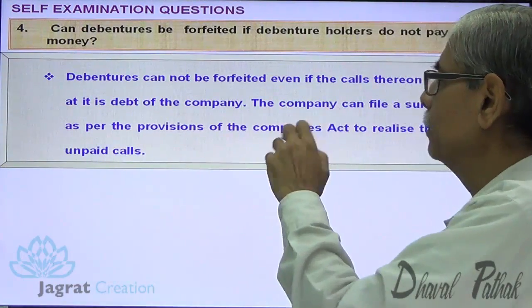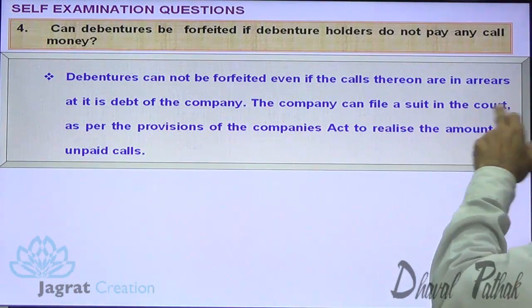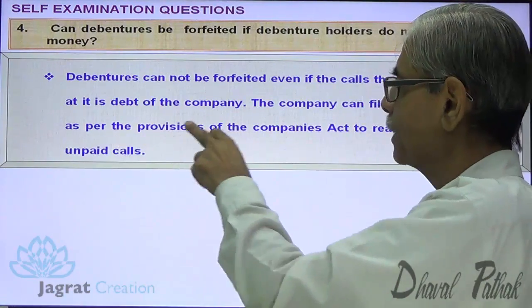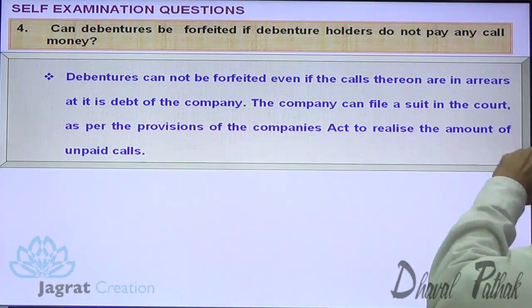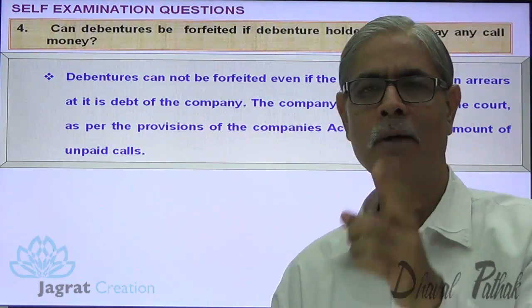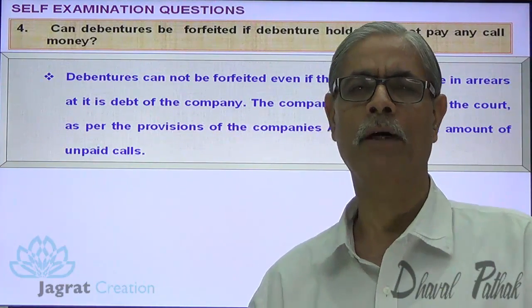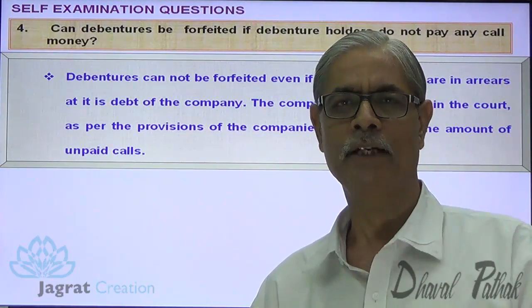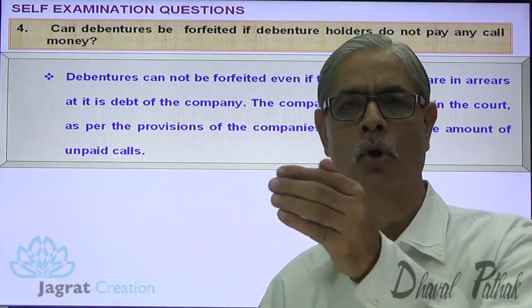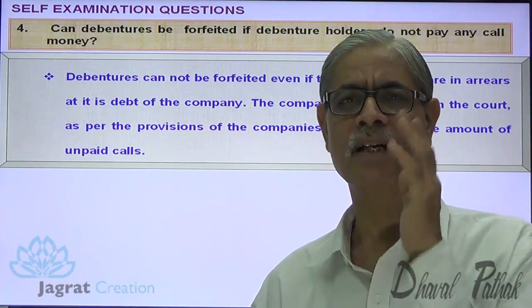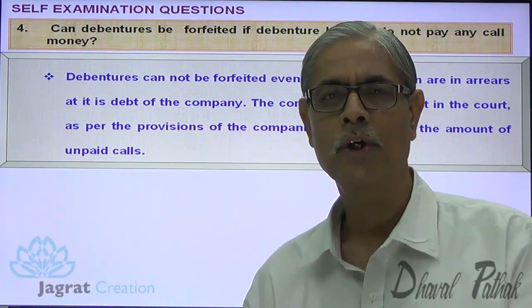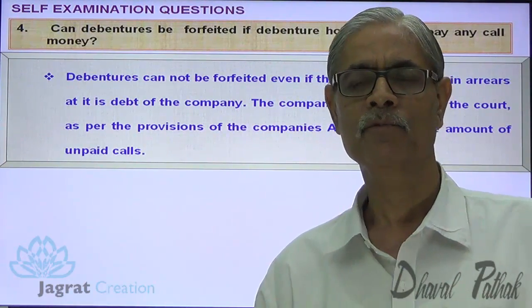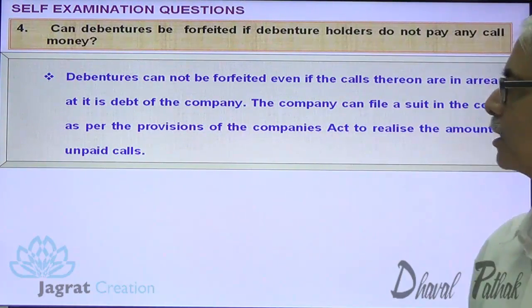As it is a debt, the company can file a suit in the court of law as per the provisions of Company Act to realize the amount of unpaid calls. So company can file a suit for recovery of unpaid calls but cannot forfeit the amount already paid by the debenture holders, because it's a liability of the company and you don't have a right to forfeit the liability. Next.